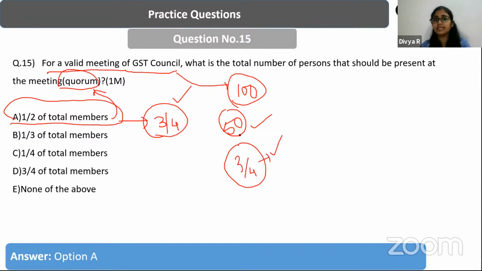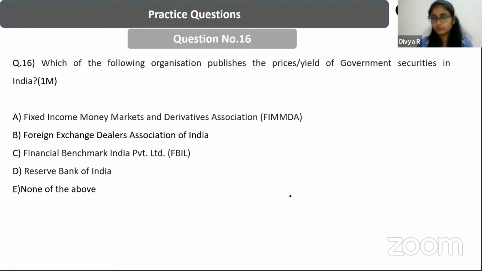If that is happening, then it is considered a valid decision, right? And even in this 3/4 of the total votes, 1/3 is given to the center and 2/3 goes to the states, right?